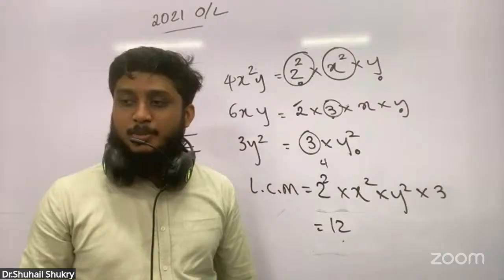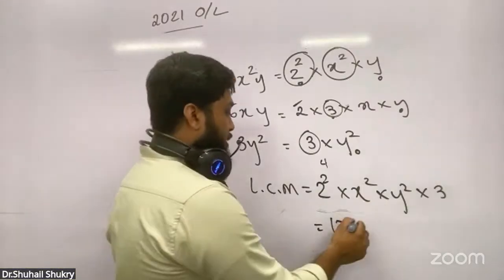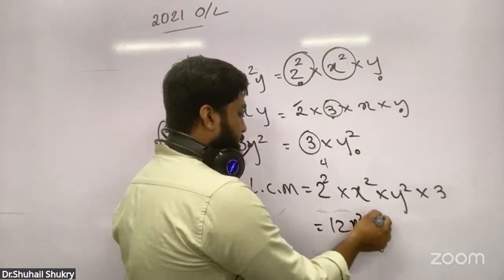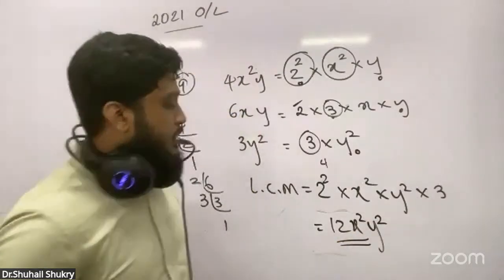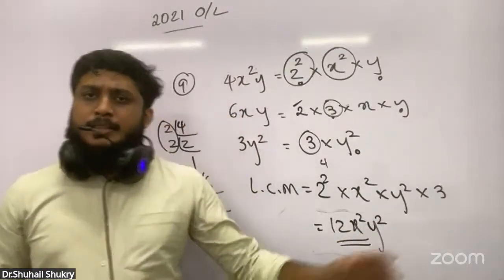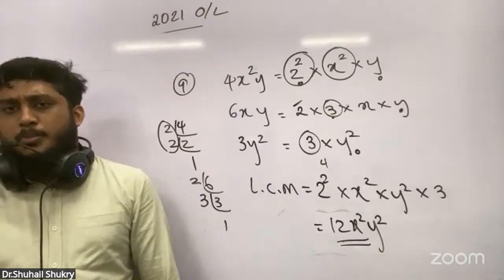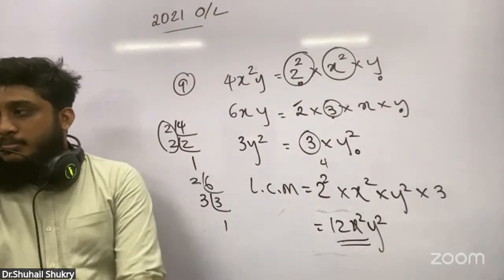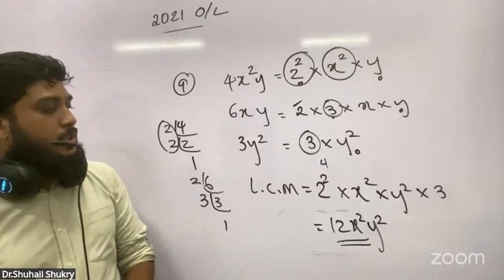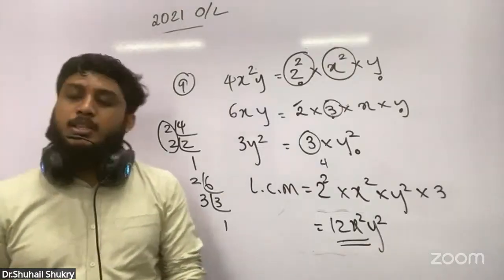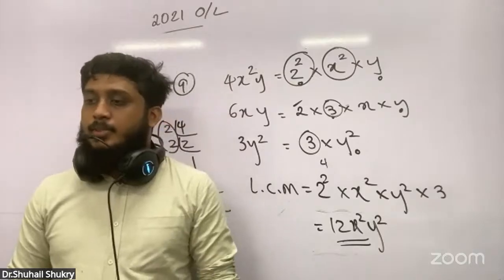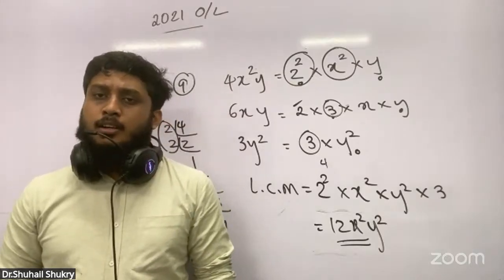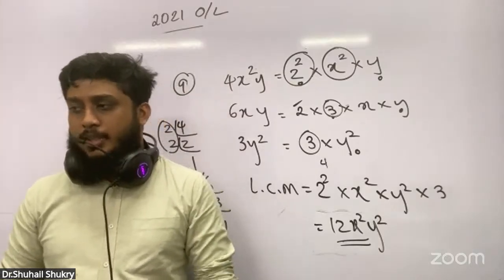4 into 3 is how much? 12. 12 x squared y squared LCM, we get the answer here. This is the normal way to find the LCM. Never miss the LCM hereafter. Y squared x squared LCM, no problem. 12x squared y squared, or 12y squared x squared, anything is fine.